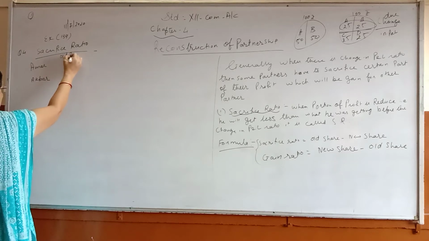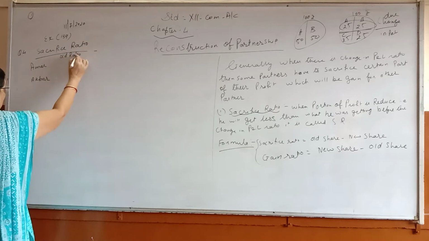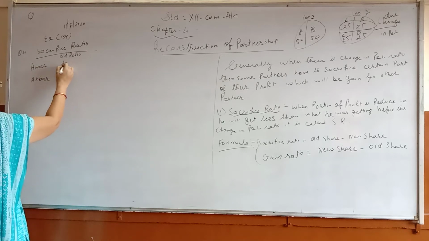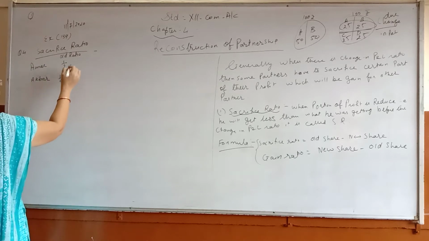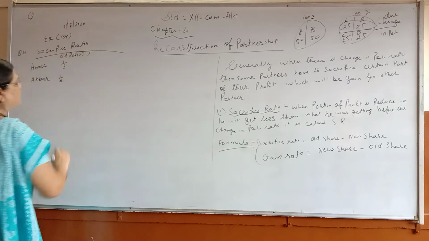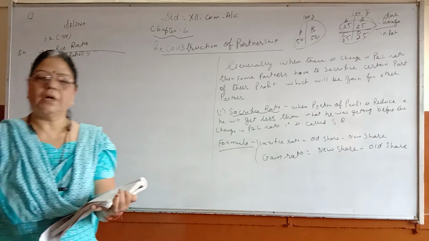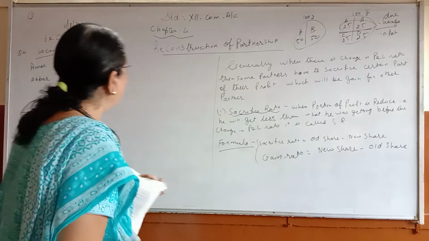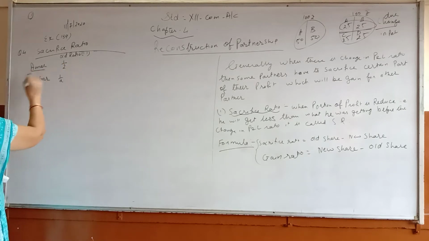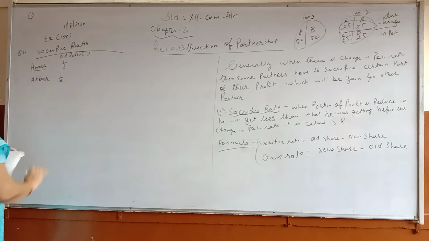Old ratio only I will write. Old ratio was 1:1. So here Amar will get 1/2. This is old ratio, and here Akbar will also get 1/2.